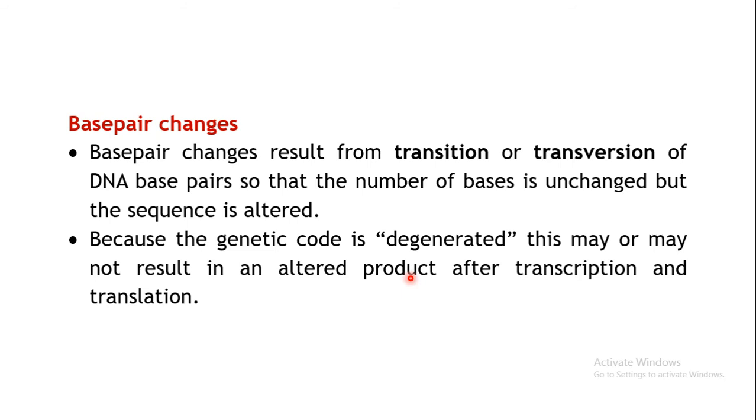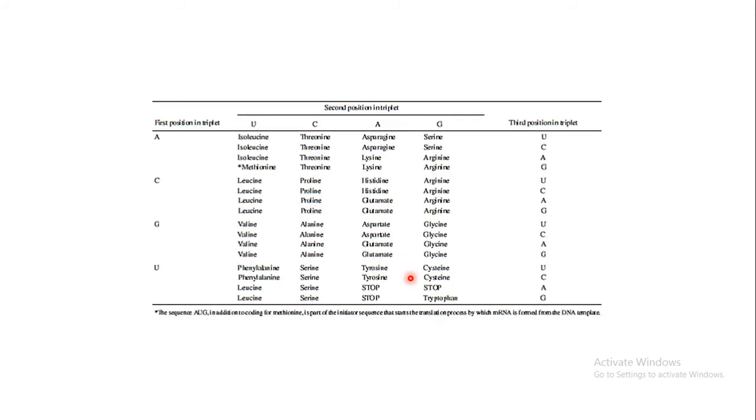We have seen that a number of codons may code for one particular type of amino acid, right? In that particular table we have seen AUU will code for isoleucine. Similarly, AUC also codes for isoleucine. AUA also codes for isoleucine, right? So if there is a change in the base pair in such a way that AUU is replaced with AUC, it will still code for isoleucine, right?